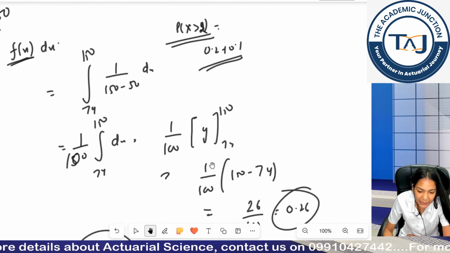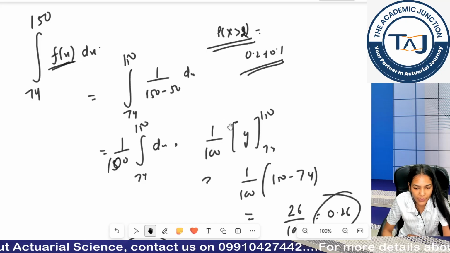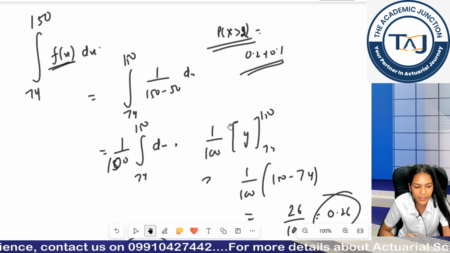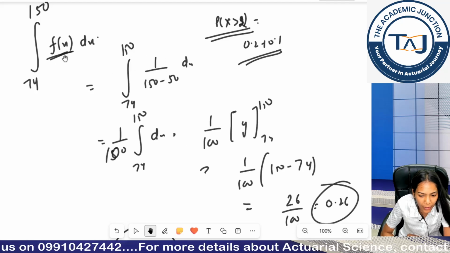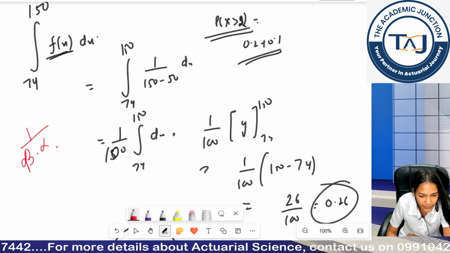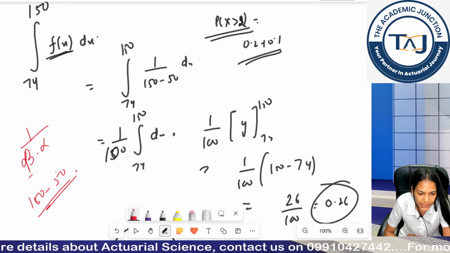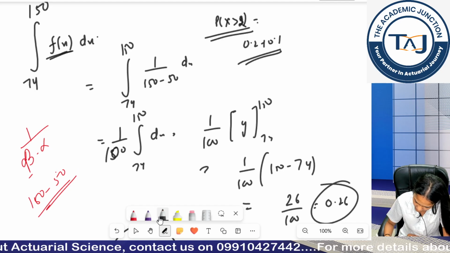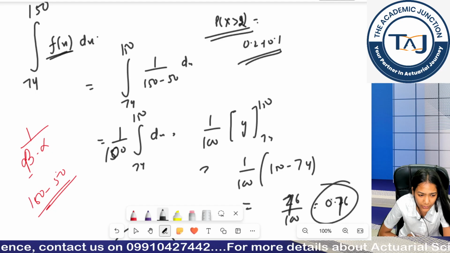Okay Fatima, let me repeat again. We have to be a little quick. It's okay if we are doing this in current classes, but we have to be quick in future sessions. So please try to speed it up, but don't worry. In this class, look, what we did in this question: what was my f(x)? My f(x) was 1 upon beta minus alpha. Simple. My beta is 150 and my alpha is 50. This is clear? Basically, this will come out to be 76. Clear? Okay, this is not clear.